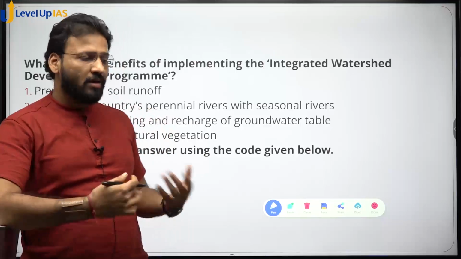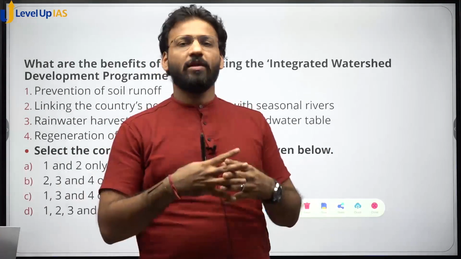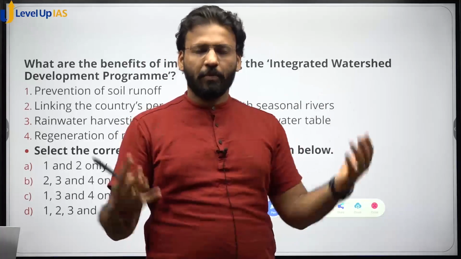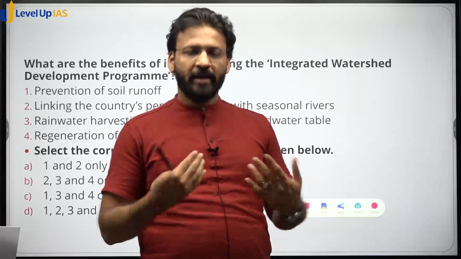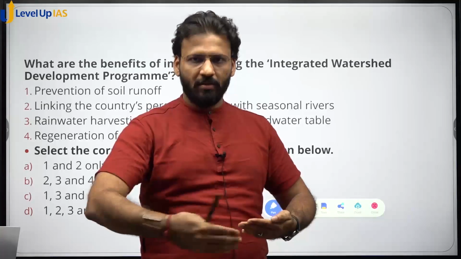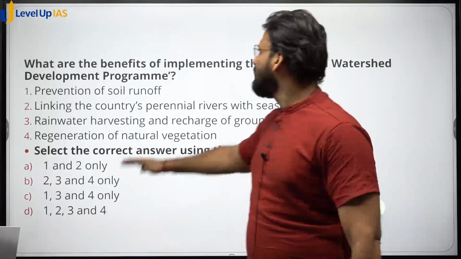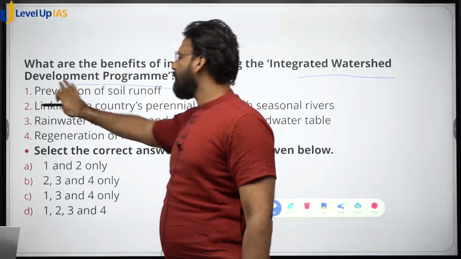So integrated watershed development. So you have to integrate various elements in the watershed development: well-being of the people, economic prosperity, conservation of the biodiversity, education of the people, women empowerment, along with the betterment of the watershed of that river and the farmers around that. So this is integration. This is integrated watershed development program.